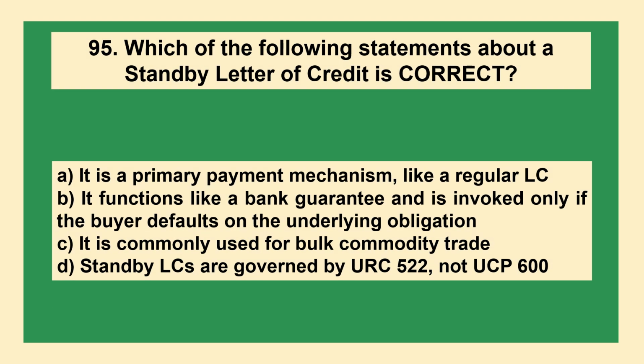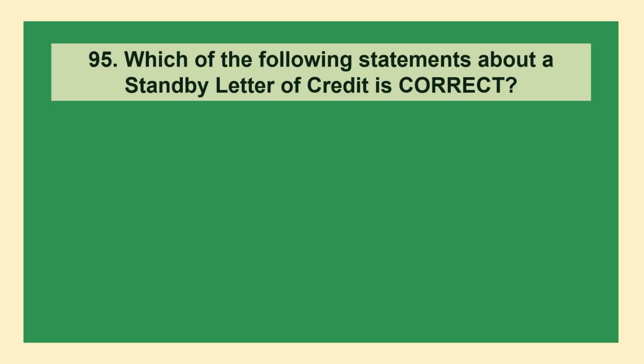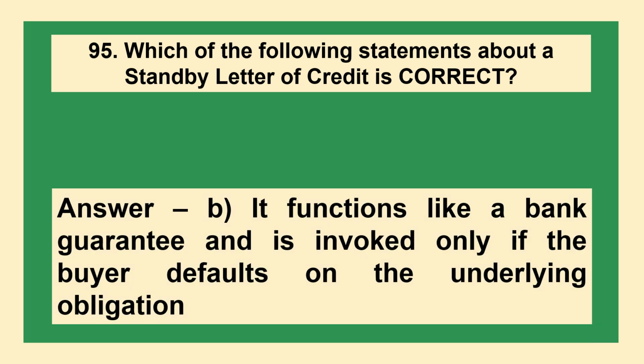The next question: which of the following statements about a standby letter of credit is correct? Option A, it is a primary payment mechanism like a regular LC. B, it functions like a bank guarantee and is invoked only if the buyer defaults on the underlying obligation. C, it is commonly used for bulk commodity trade. D, standby LCs are governed by URC 522, not UCP 600. The answer is option B, it functions like a bank guarantee and is invoked only if the buyer defaults on the underlying obligation.